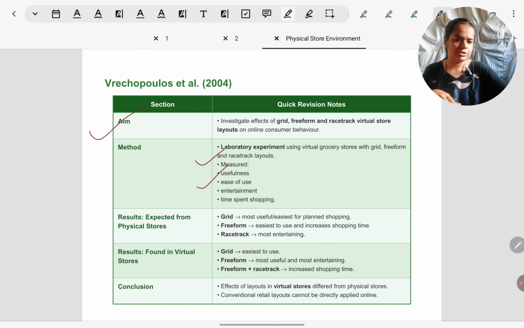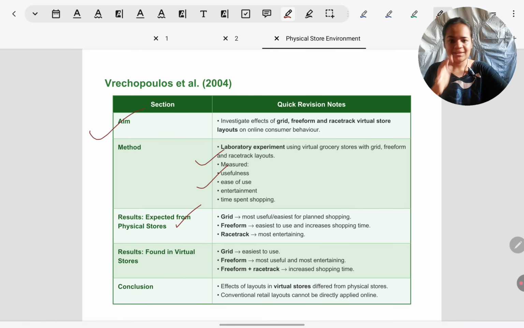What all they were measuring, you can see on the screen, like what were their dependent variables. The IV, I think it should be obvious to you, was grid, racetrack or freeform layout. Different participants saw different layouts, so it was an independent measures design, and they were measuring how useful, how easy to use, how entertaining, etc. people found the different layouts.